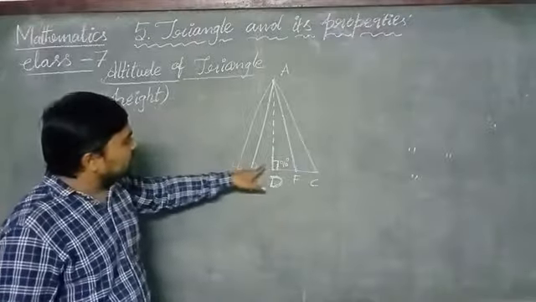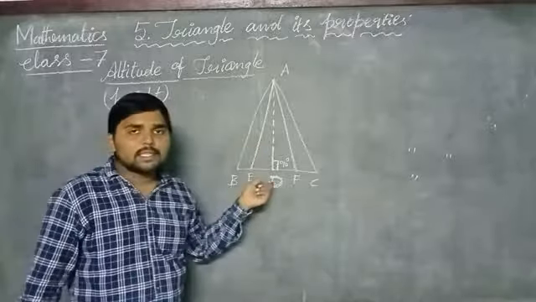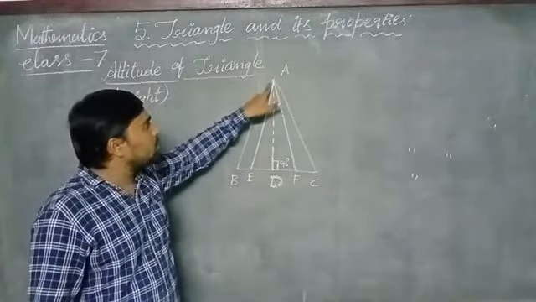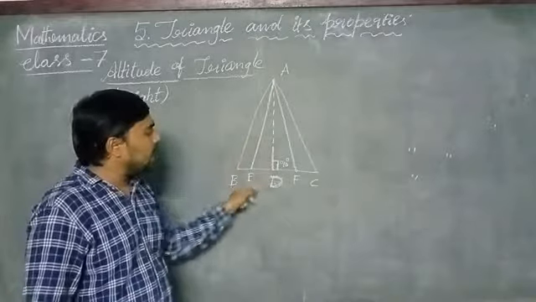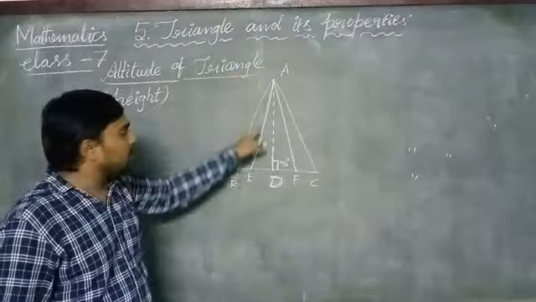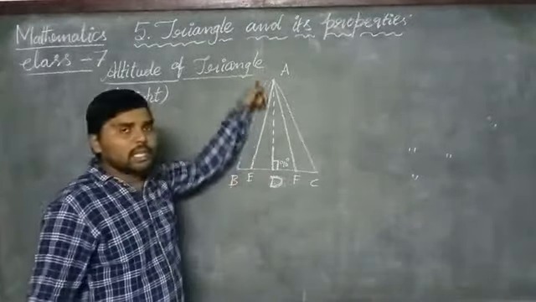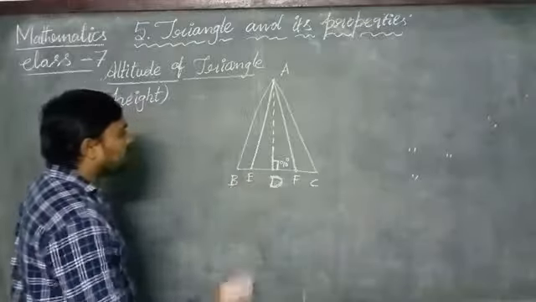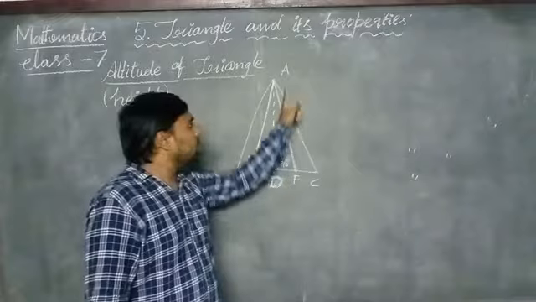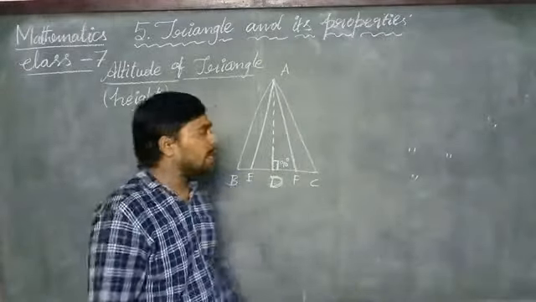That is why AD is the line segment that has 90 degrees to BC. AD is the line segment which is perpendicular to BC. It is showing the height of a triangle. In this way we can measure the height of a triangle. The line segment AD is called an altitude of the triangle.